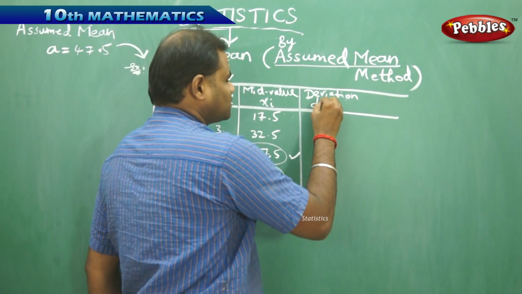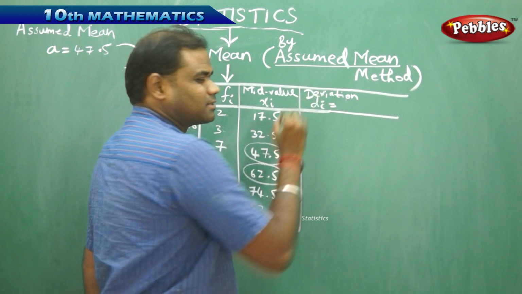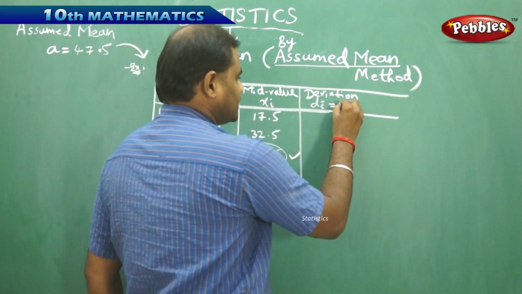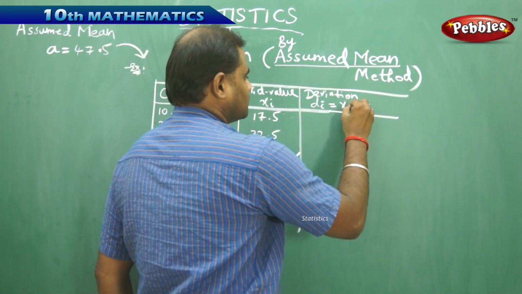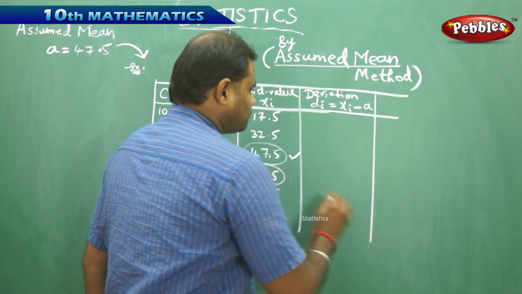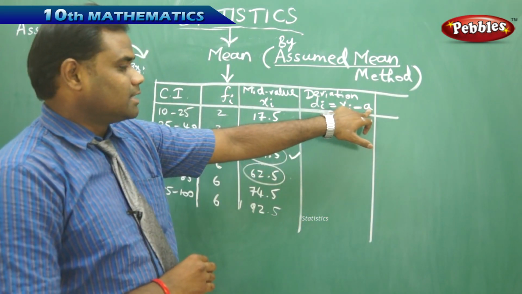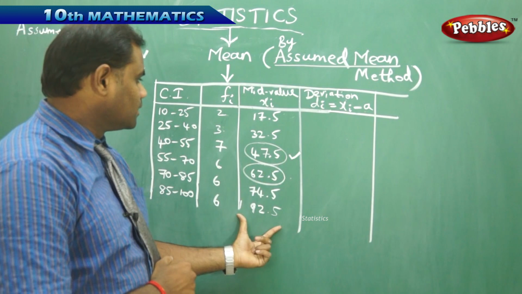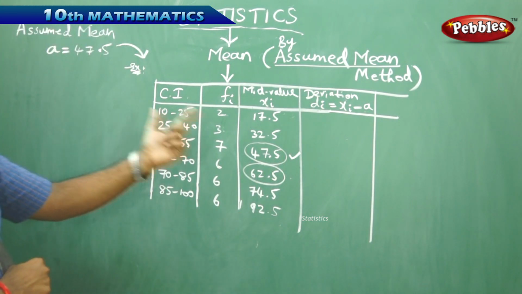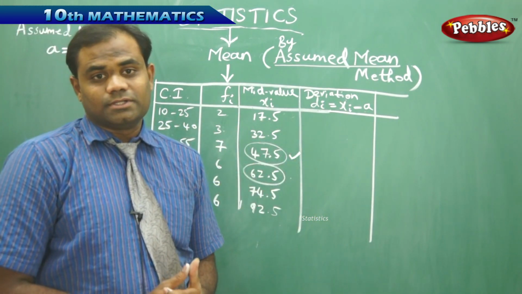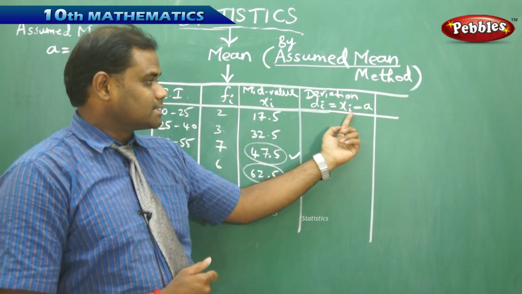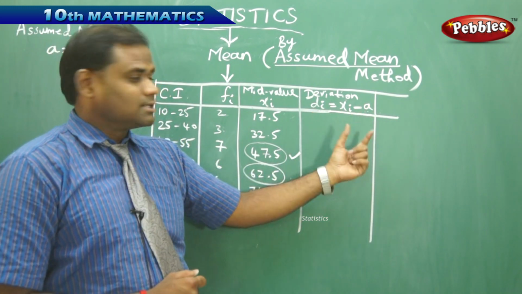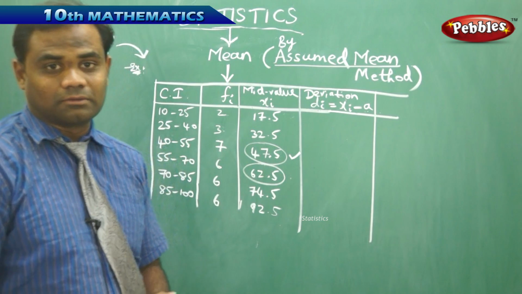The deviation denoted by di, related to the assumed mean, is xi minus A. So each of the xi subtracted from the assumed mean will give me the deviation di, with the formula di equals xi minus A. Let's see how this column is extracted from the formula.